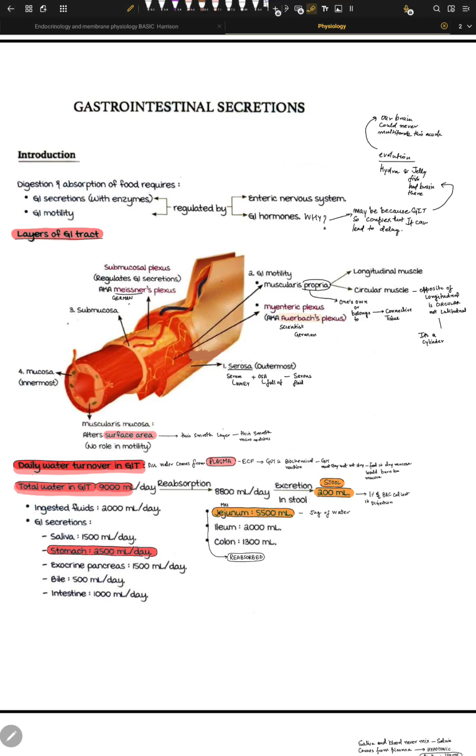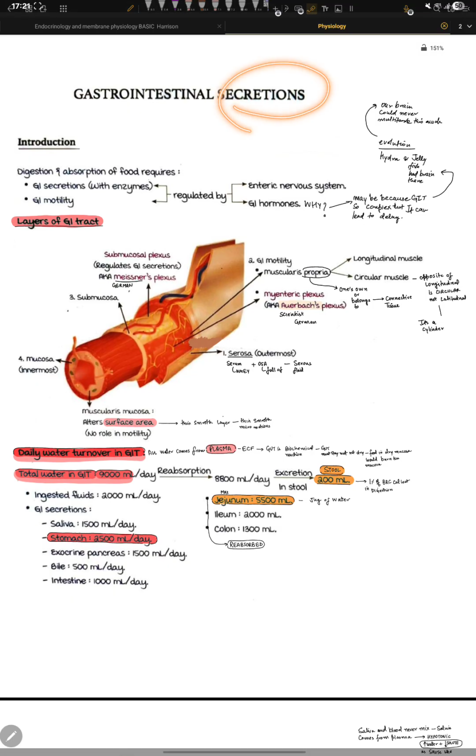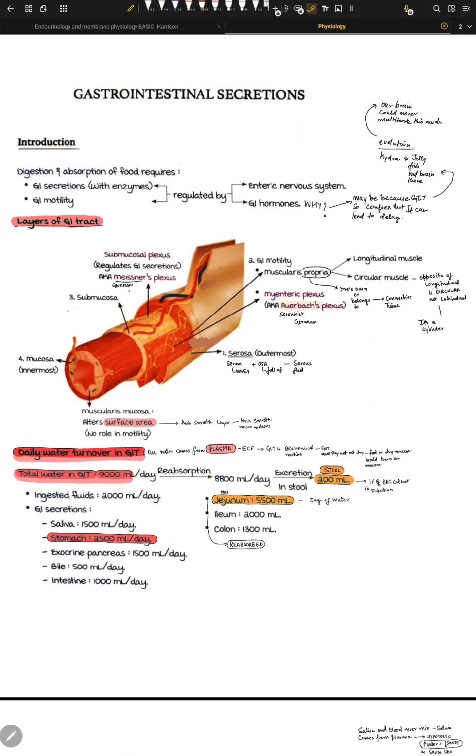So that was the whole GIT in simple words. The introduction starts with secretion, and we need secretion everywhere: in our stomach, in the duodenum, in the jejunum, in the large intestine, from the liver, from the pancreas, and today we'll be covering this secretion part.